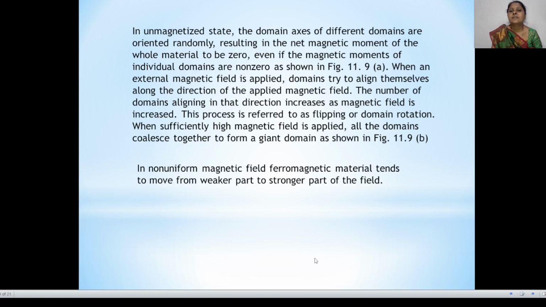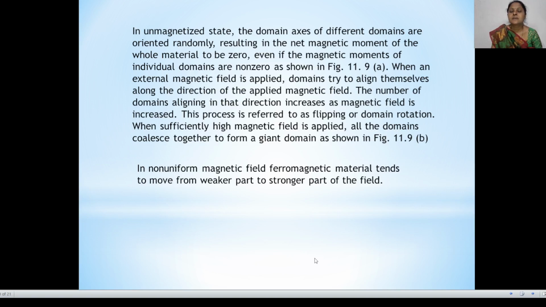When an external magnetic field is applied, domains try to align themselves along the direction of the applied magnetic field. The number of domains aligned in that direction increases as the magnetic field is increased, and this process is referred to as flipping or domain rotation.